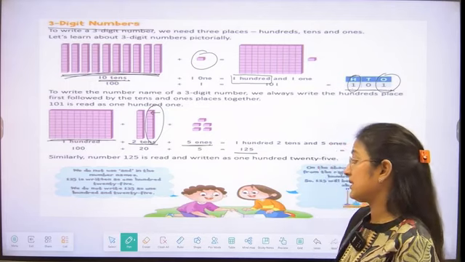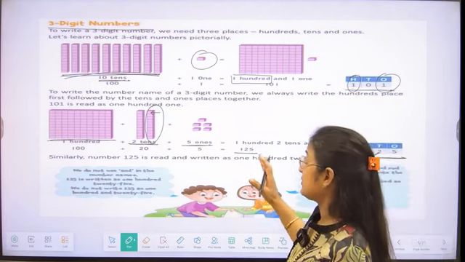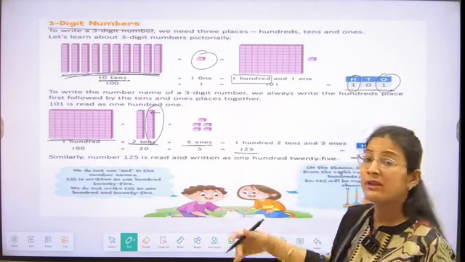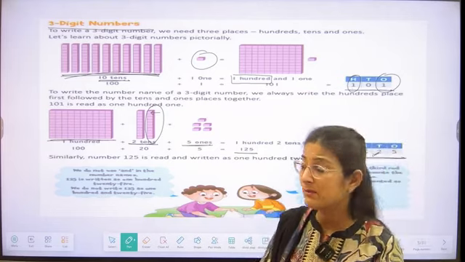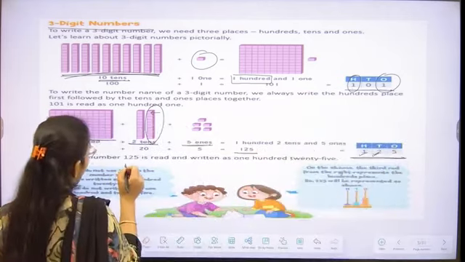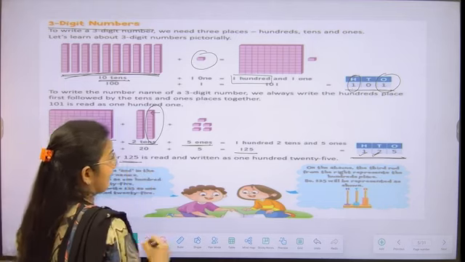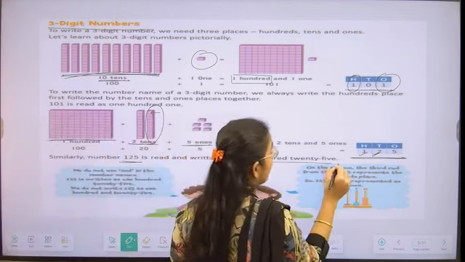Very good, students. And with this formation, we can write the number name of 125.